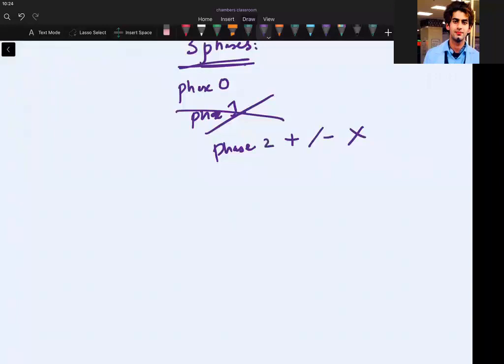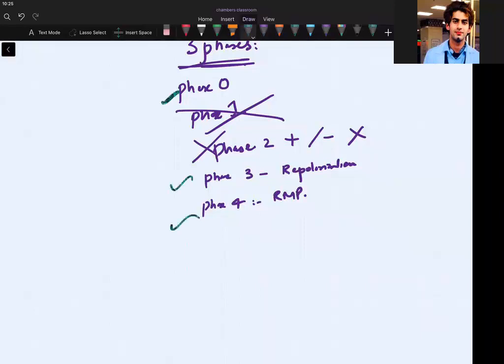Phase 3 is the repolarization phase, and phase 4 is again the RMP. Are we clear? So how many phases? Phase 0, phase 3, phase 4. Is there any doubt in this?